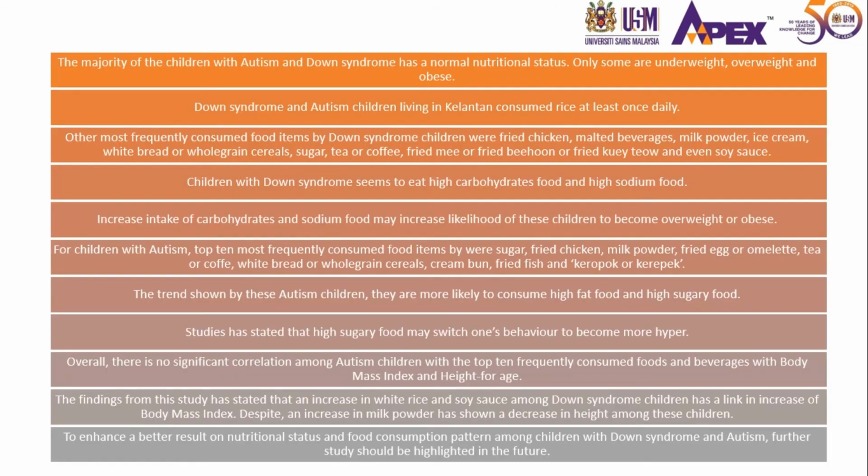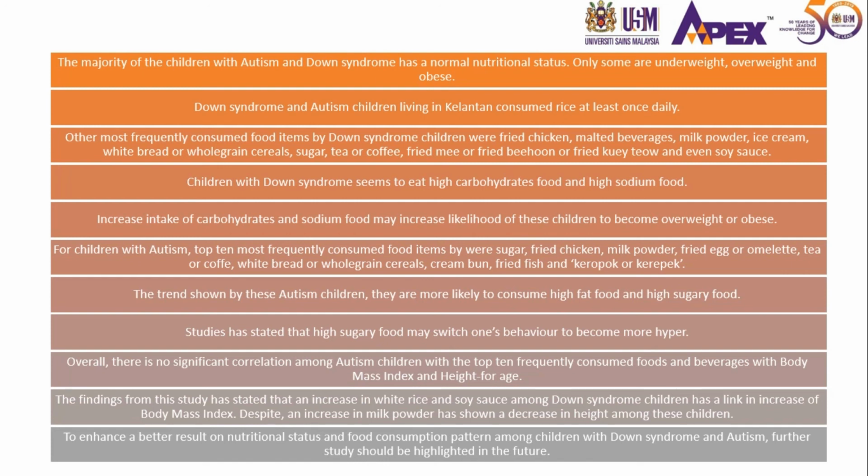As for the conclusion, the majority of the children with autism and Down syndrome have a normal nutritional status. Few of them are underweight, overweight, or obese. Down syndrome and autism children living in Kelantan consume rice at least once daily. Children with Down syndrome seem to eat high-carbohydrate and high-sodium food, and increased intake of carbohydrates and sodium may increase the likelihood of these children becoming overweight or obese. The trend shown by the autism children is that they are more likely to consume high-fat and high-sugar food.